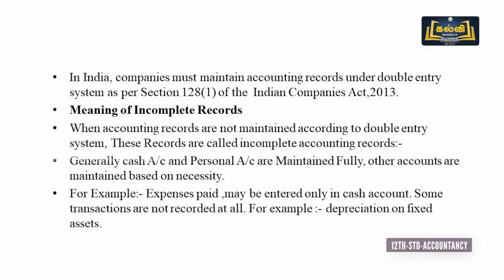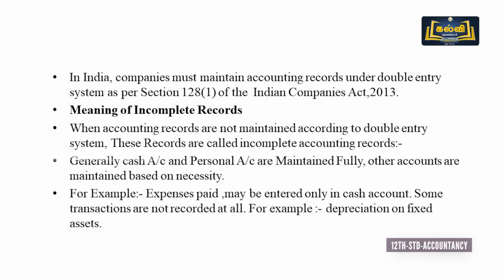But in a single entry system, only some accounts are recorded, and some accounts are completely omitted. In a double entry system, which is purely scientific and systematic, all accounting transactions are followed. In India, companies must maintain accounting records under the double entry system as per Section 128, Subsection 1 of the Companies Act 2013.